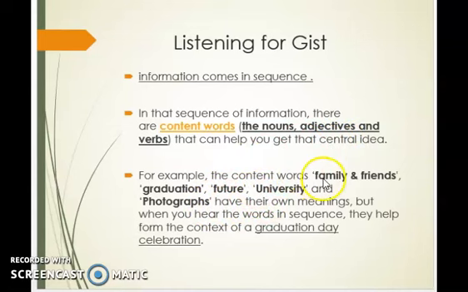Here we have a few keywords, that is gist, or content words we can say as well: family and friends, graduation, future, university and photographs. If you listen to these words, what do you think of? Though each has its own meaning separately, if you look at the words in sequence, it will help you to identify the context. What is the context? Obviously it is a graduation day celebration. Let's go further to understand the next topic.